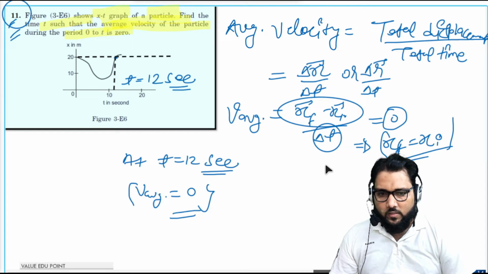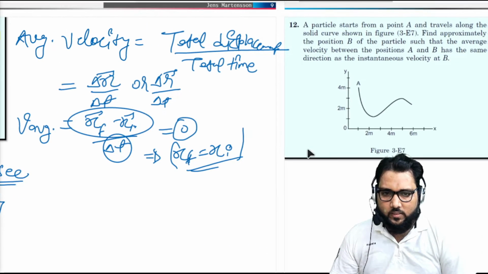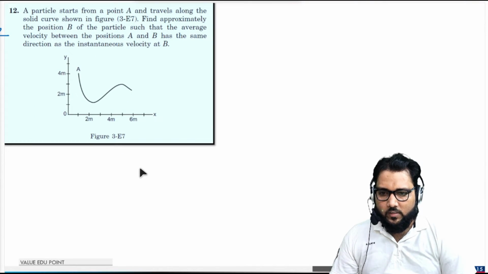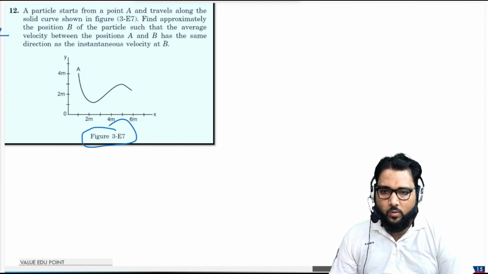So now guys, we are going to the next problem, that is question number 12. Again, this is a very easy problem, you can crack it with some concept. He is asking, a particle starts from a point A and travels along the solid curve shown in the figure. In this figure, this is the particle path or curve. Find the approximate position B of the particle such that the average velocity between A and B is in the same direction as the instantaneous velocity.